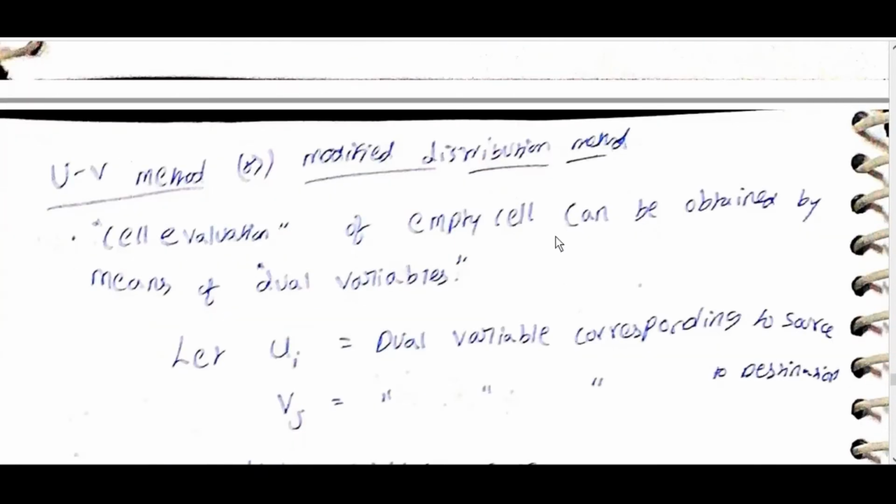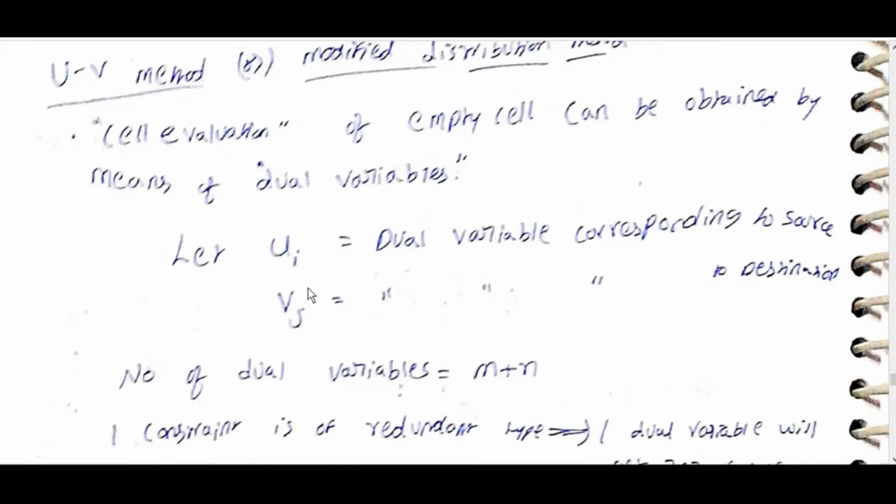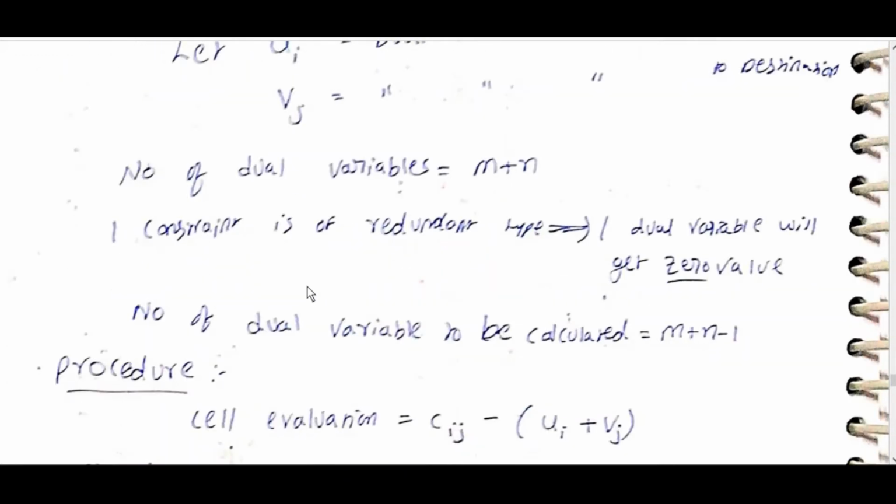UV method, or modified distribution method. The cell evaluation of an empty cell can be obtained by means of dual variables. Let Ui be the dual variable corresponding to source, and Vj the dual variable corresponding to destination. The number of dual variables is equal to m plus n. One constraint is of redundant type, so one dual variable will get 0 value. The number of dual variables to be calculated is m plus n minus 1.